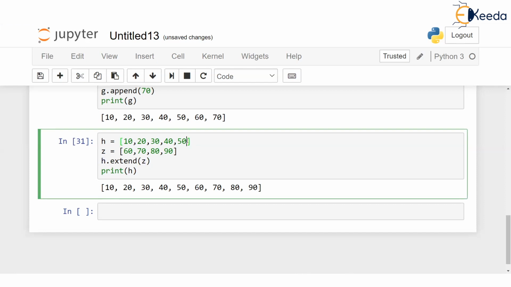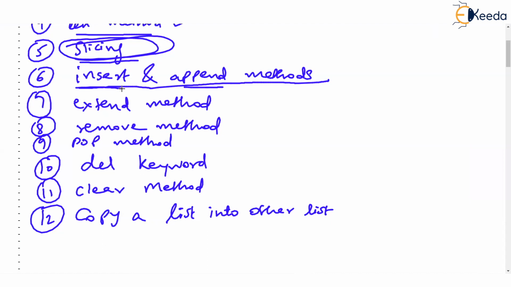So all values of Z were appended at the end of H. So I have told 3 methods to add something in the list. One method is insert. Insert at proper position. Second is append. Insert always at the end. Third is extend. Extend and append are same because extend also adds values at the end, but extend can be used for adding more values at a time. I hope you got this. Quite easy, isn't it? Now let's continue.